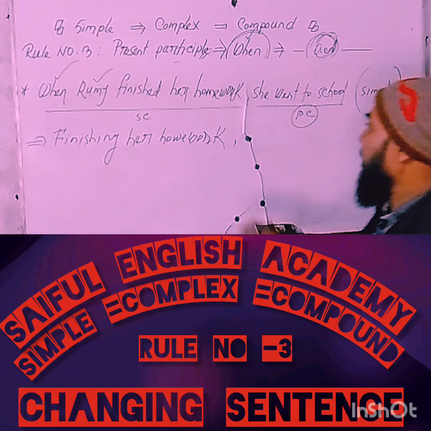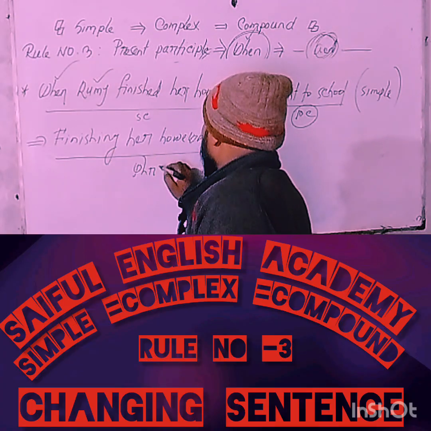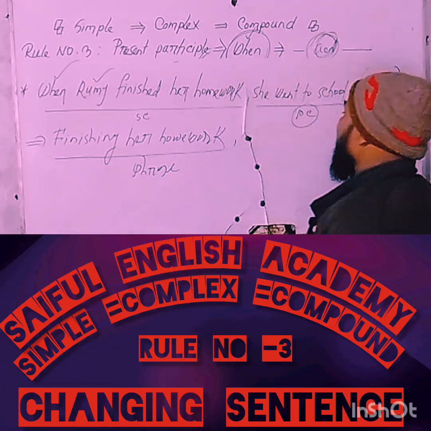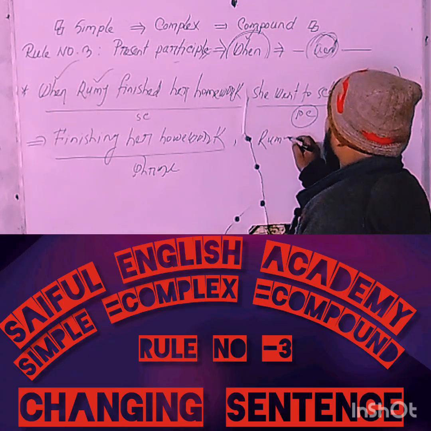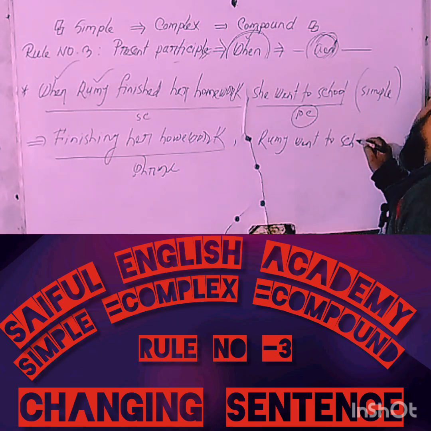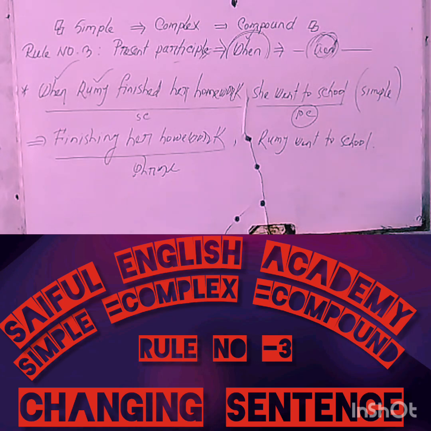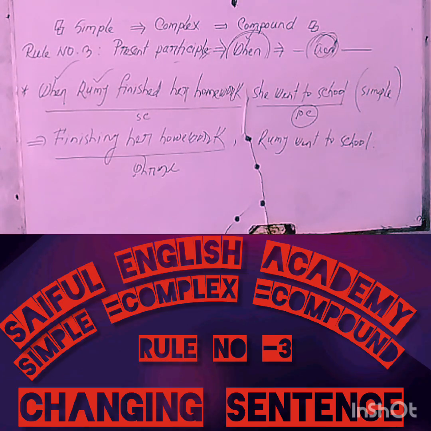Now think, this subordinate clause is changed into a phrase. Now let's write the principal clause. The principal clause is that Roman went to school. Okay, my dear learners, hope that you have understood clearly.